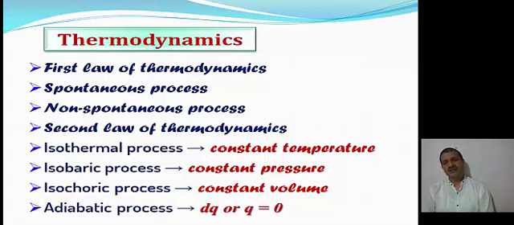Heat cannot pass of its own accord from a colder to a hotter body. Second statement: all spontaneous processes are irreversible. The most important thing is that all spontaneous processes are irreversible according to the second law. Every natural or spontaneous process leads to dissipation.